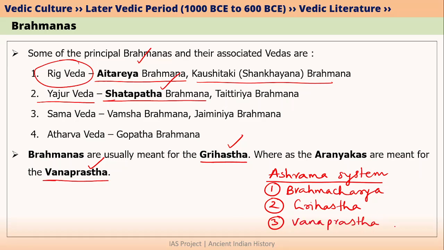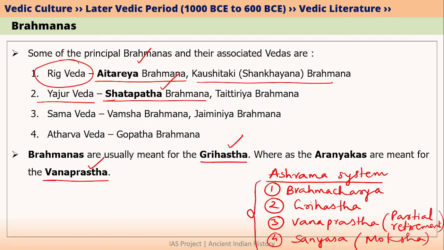Vanaprastha is basically a type of partial retirement from the world. And after Vanaprastha, the last stage is called Sannyasa. Sannyasa is the stage of life where the person is seeking moksha. Moksha means liberation from the world. So these are basically the 4 stages of life that are described in the Hindu religious texts.